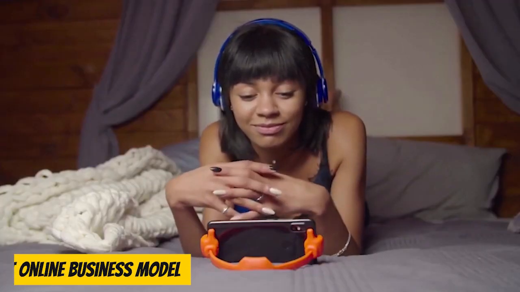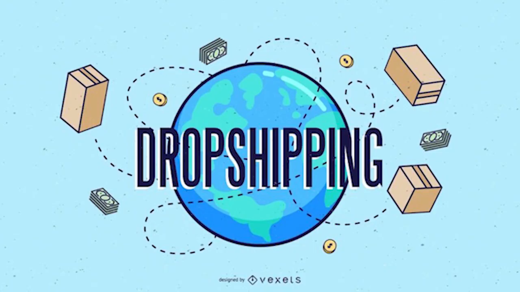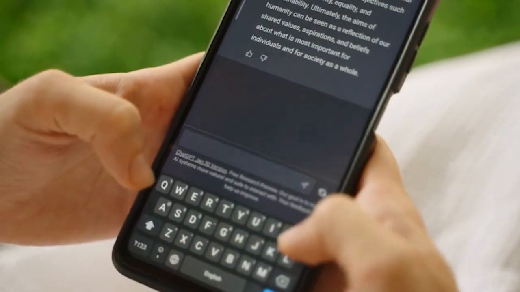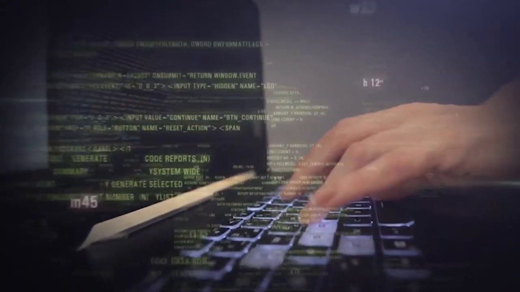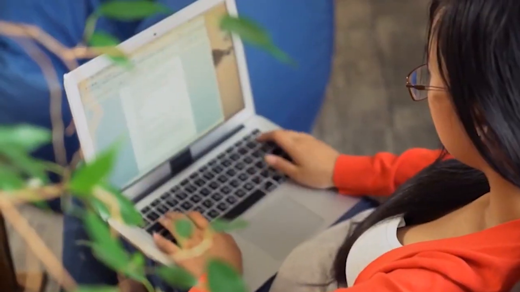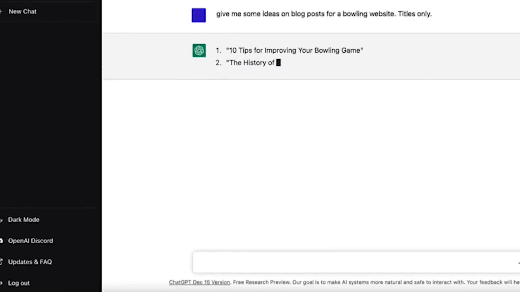Let's dive into the first online business model, which is dropshipping. To create a ChatGPT account, head over to openai.com and provide your email address and phone number. It's completely free to create an account.